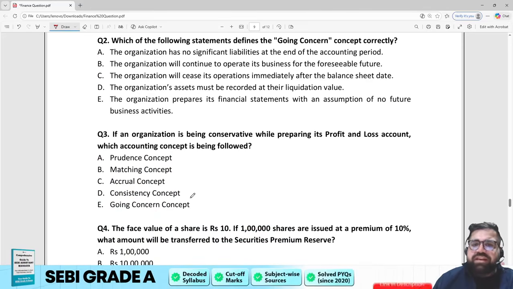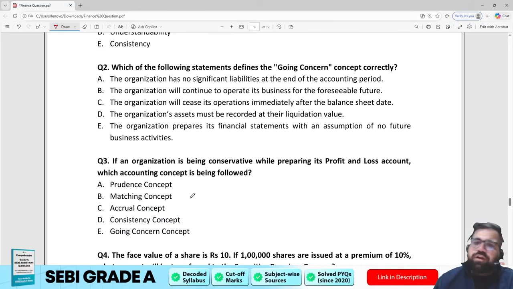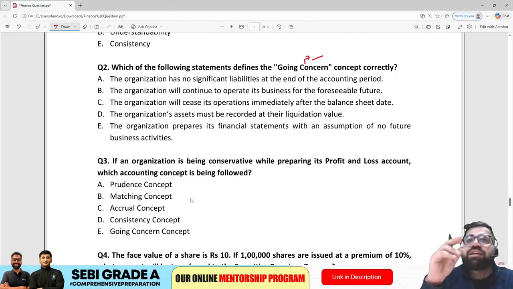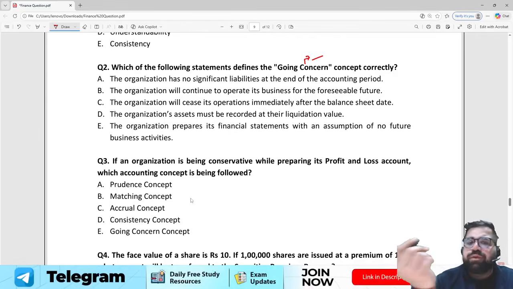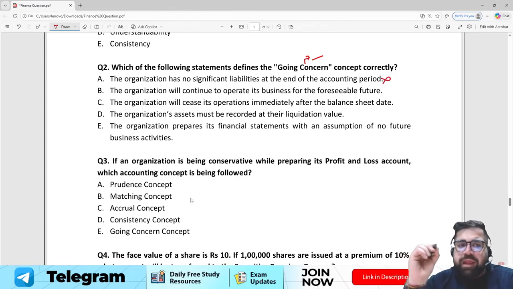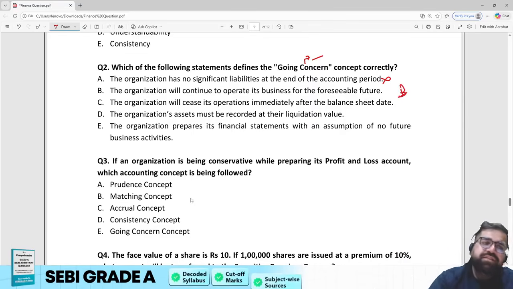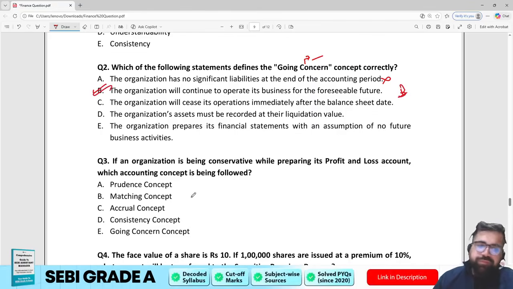Which of the following statements defines going concern? Going concern means that my business will continue for multiple years to come. I cannot say that I am doing business for 10 years, right? So you cannot make that statement. An organization has no significant liabilities, not making any sense. The organization will continue to operate its business through the foreseeable future. Yes, this is the essence. So my correct answer will be option number B itself.